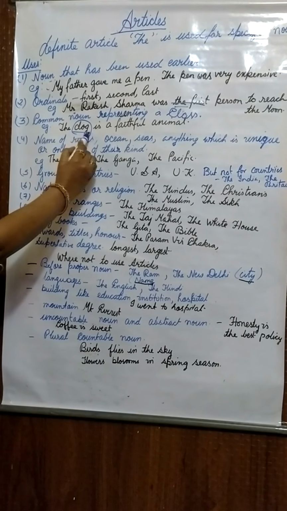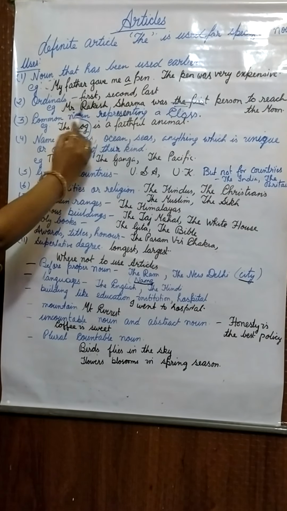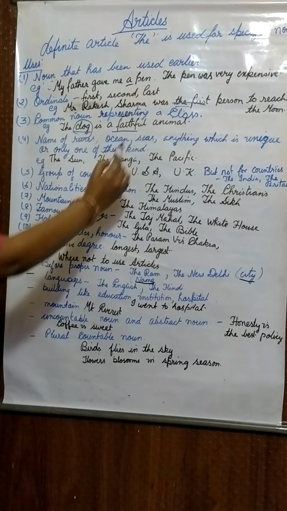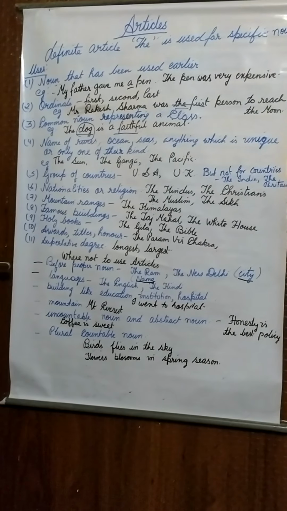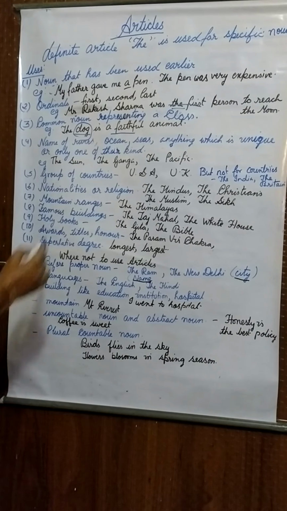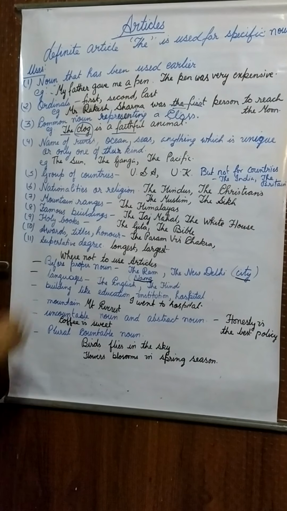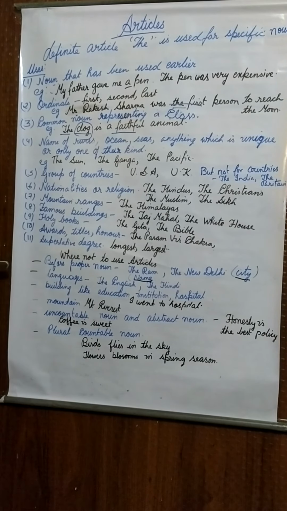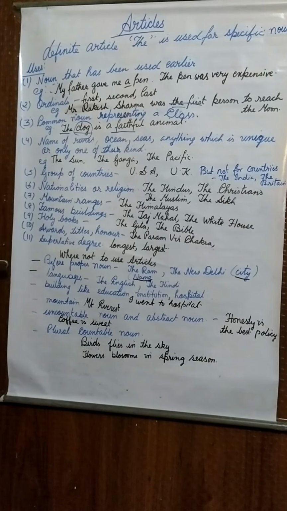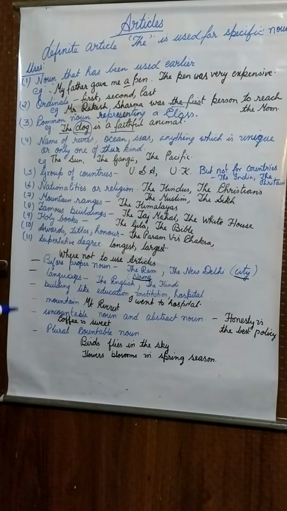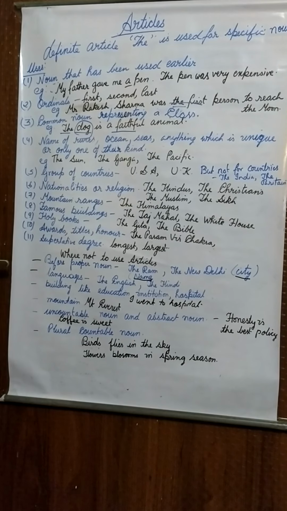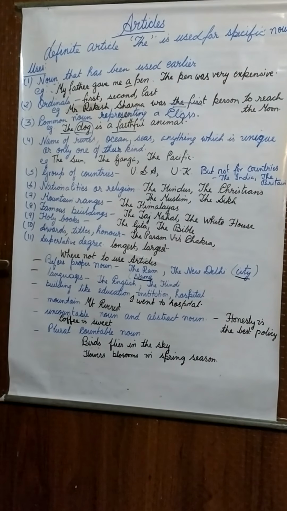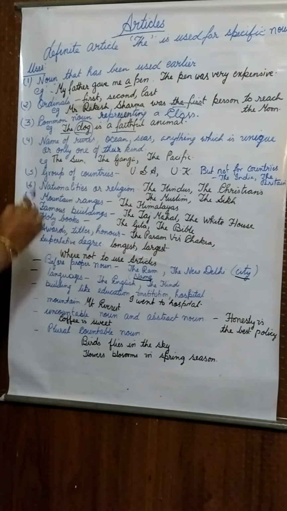So dog is a common noun, but when we say dog is a faithful animal, we are talking about the whole class of dog. So we use the article the before this. Tiger is a brave animal. We are not talking about one tiger. We are talking about the whole class of tiger. So we can say the tiger is a brave animal.